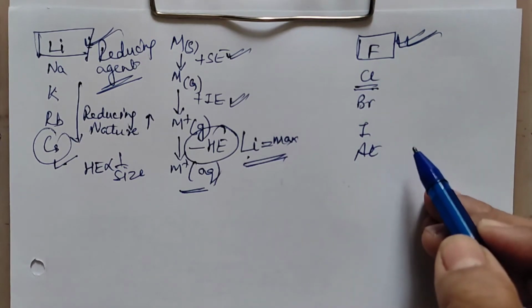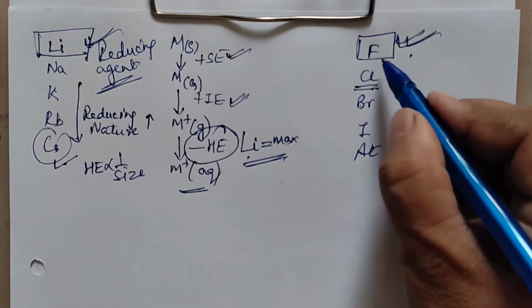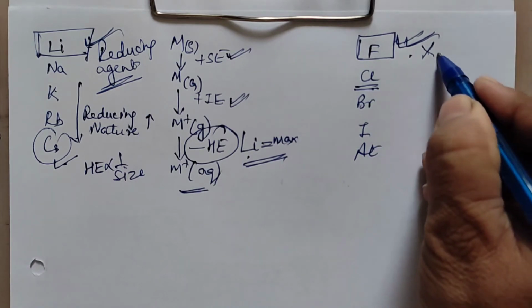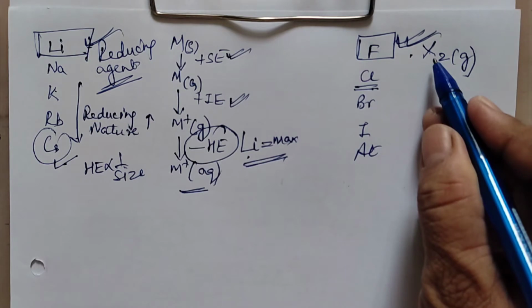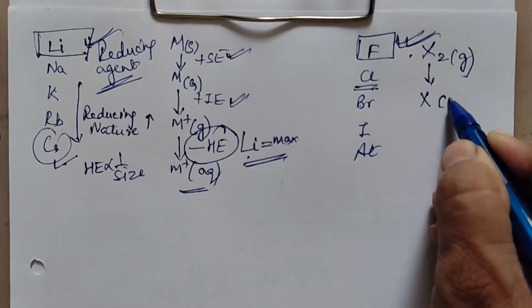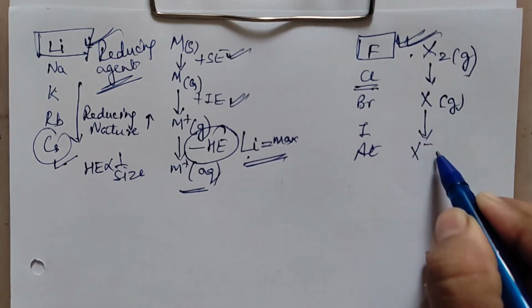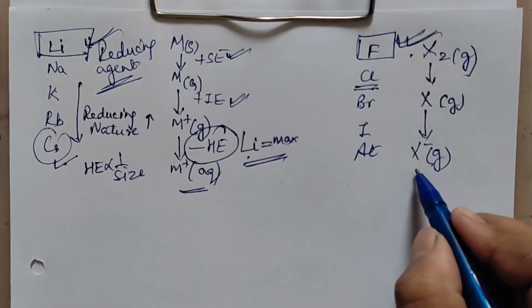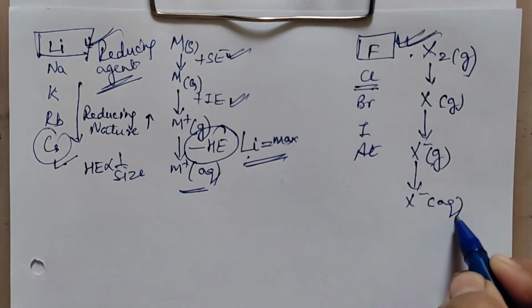Same is for here. These are actually in their molecular state. Since both are gases, let me write from gas. X2, I am writing for chlorine and fluorine. This X2 first should break and form X in the gaseous state. Then this X should gain an electron and form an anion in the gaseous state. This anion now should form an aqueous ion.